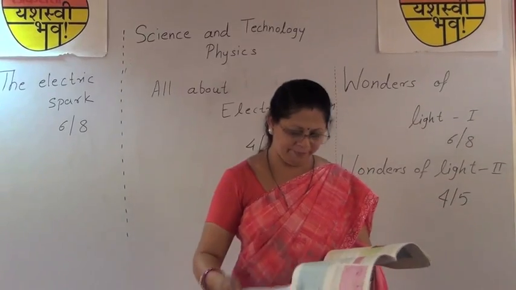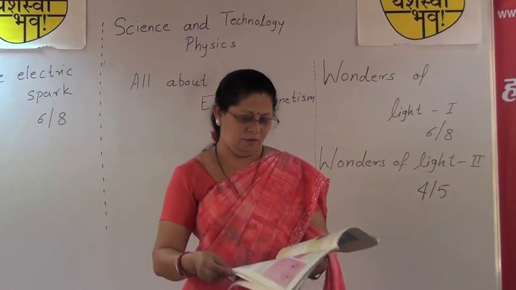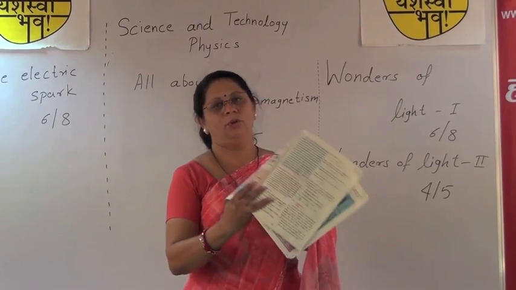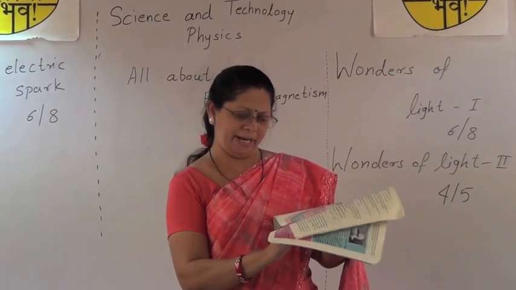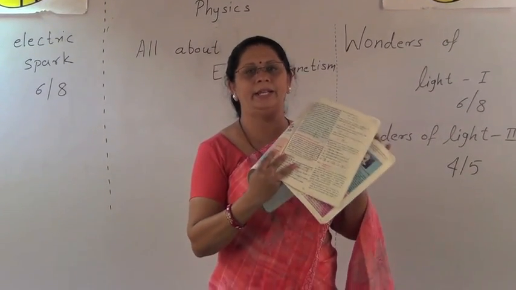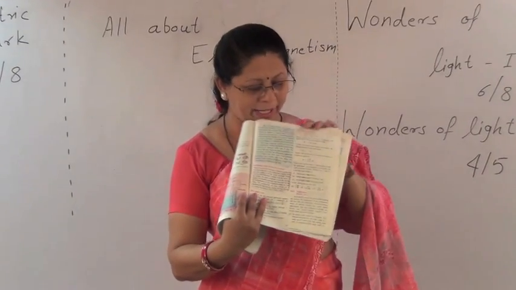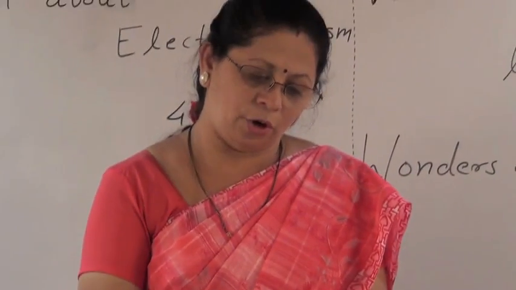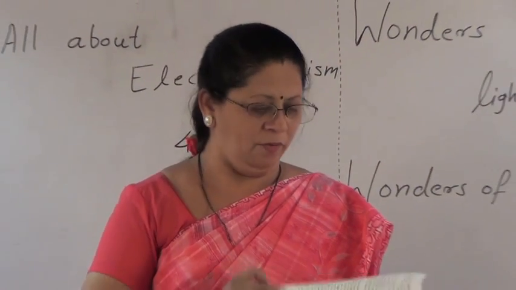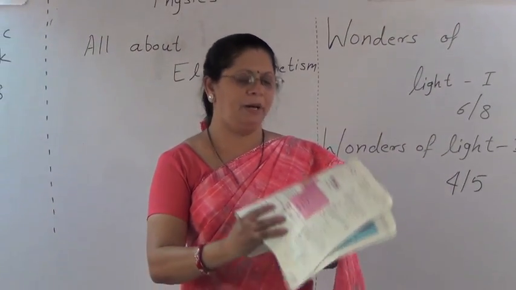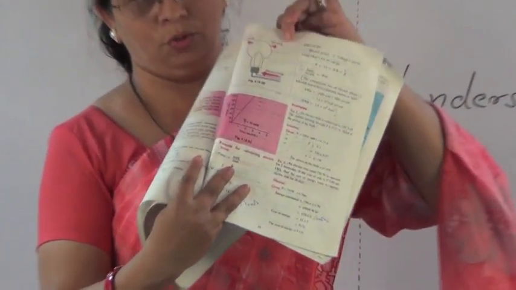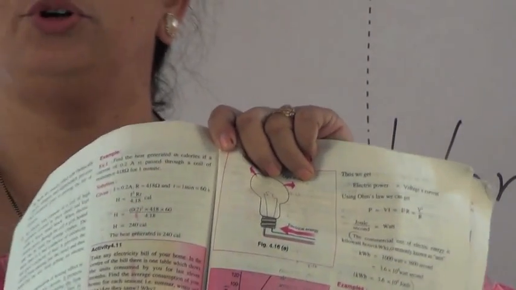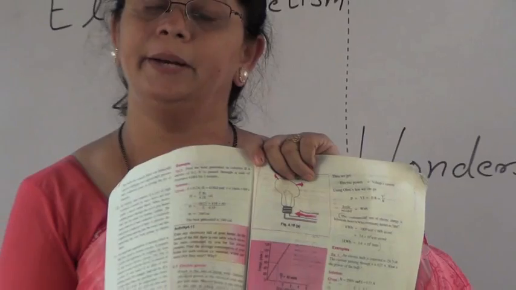In our book, it is given what is heating effect and how it is applicable to our day-to-day life. We can see page number 43. Here heating effect is given and applications of heating effect. There are many applications. You can draw diagrams and you can show what are its uses. Here electric bulb is shown, electric iron, all the description is given. So you have to write it in proper language.